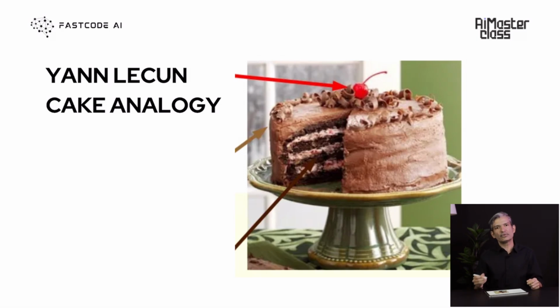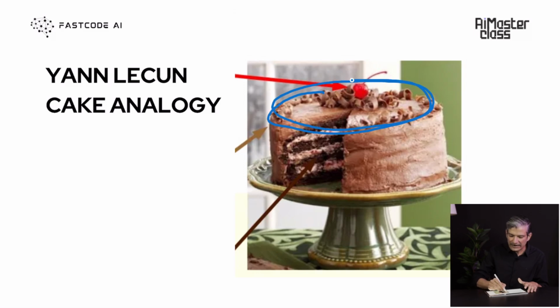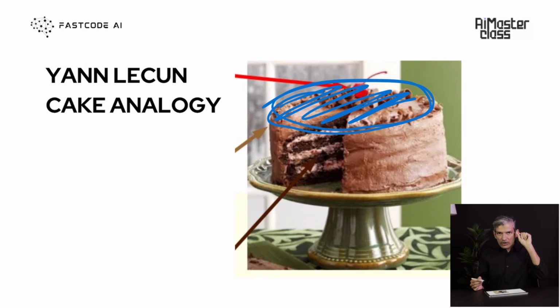And Yann has this very interesting analogy. He says to think of machine learning as this cake, where supervised learning is only your icing, right? It's this very thin layer, because very little of our data is actually labeled. It's very important, it's very sweet and tasty, but it's still a very small part of what we have available.